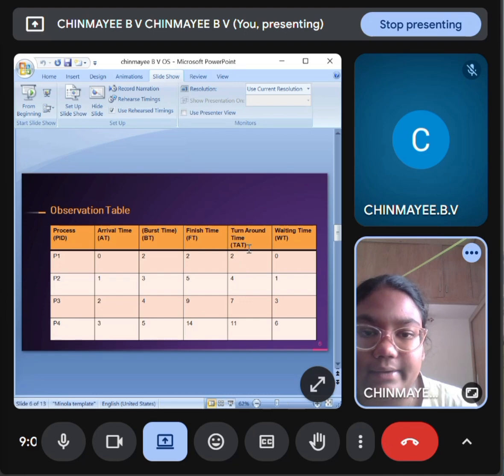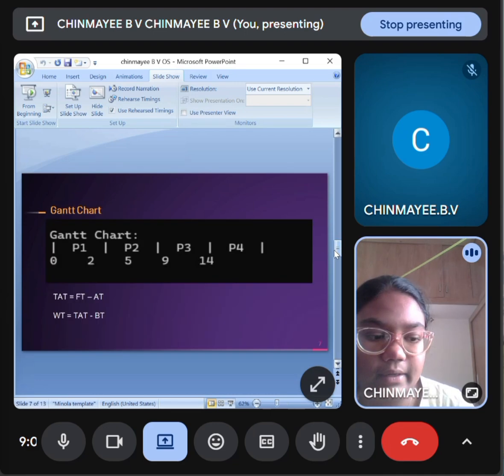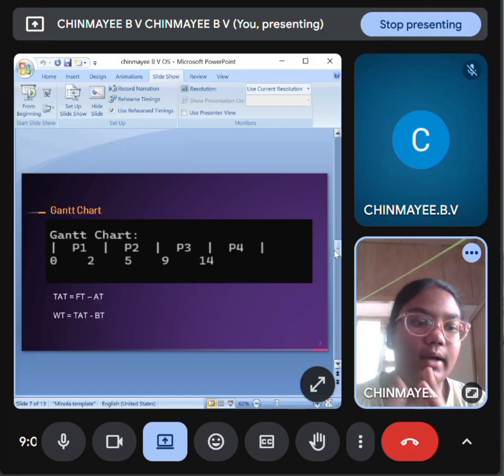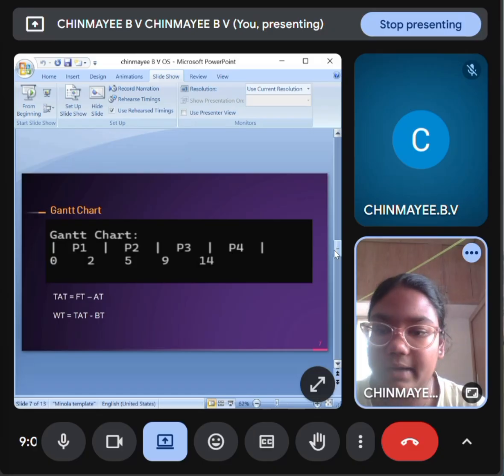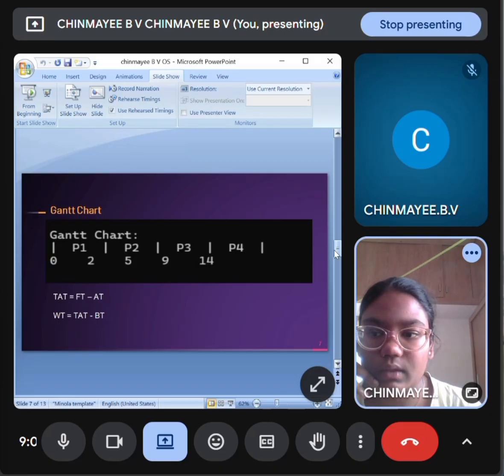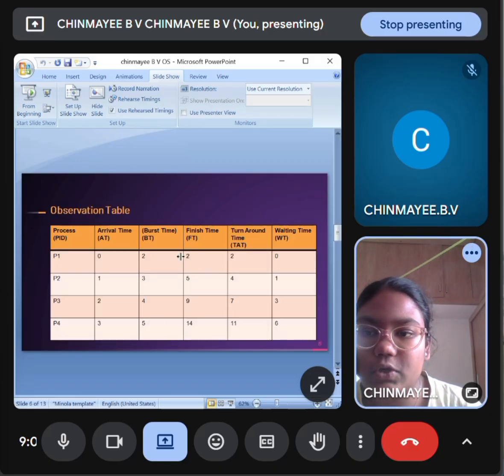Next, TAT. How to find TAT? TAT is equal to finish time minus arrival time. Like finish time 2: 2 minus 0 is 2. Next, 5 minus 1 is 4. 9 minus 2 is 7. 14 minus 3 is 11. This is the turnaround time. It is also known as the TAT. The formula is finish time minus arrival time.